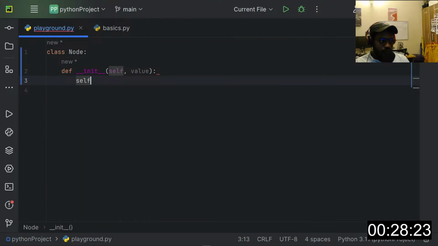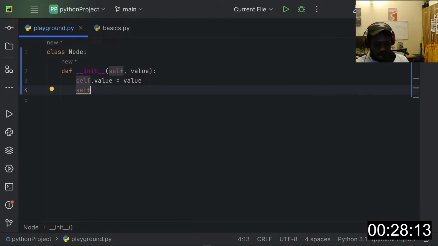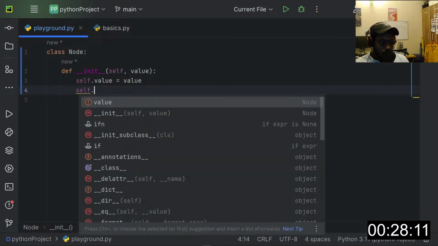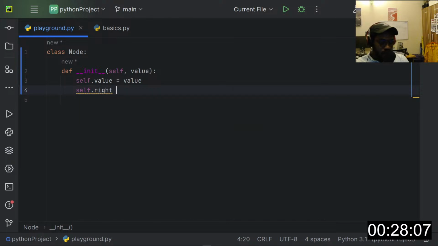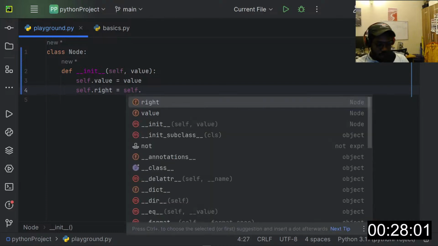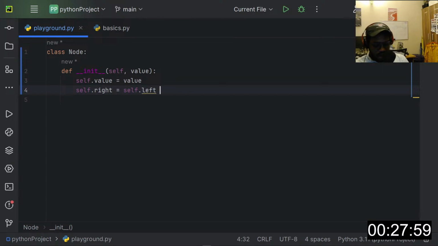So here are the properties of this node class. This will first of all have a value. So self.value is going to be this value here. Self.right, which is the right child, is going to be the same as self.left, and they will all be equal to None at first.